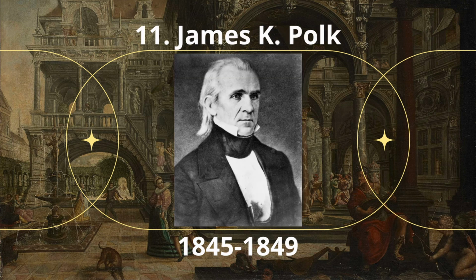James Knox Polk was the 11th President of the United States, serving from 1845 to 1849. A protege of Andrew Jackson, and a member of the Democratic Party, he was an advocate of Jacksonian democracy and extending the territory of the United States.